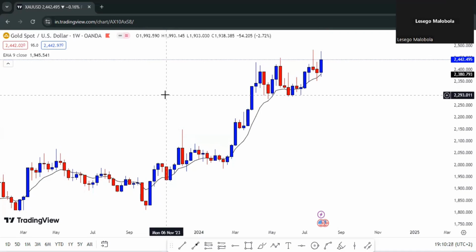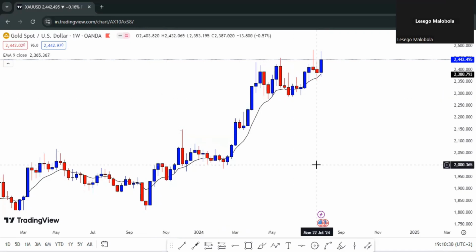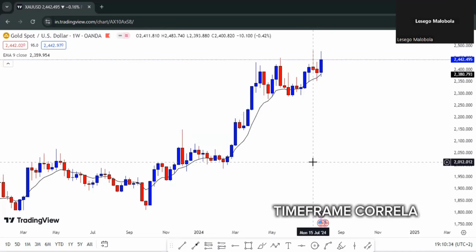So as you can see, I'm currently on the weekly time frame. The reason for that, guys, is we wanna do a time frame correlation, right? We wanna identify whether price is bullish or bearish on each time frame from the weekly to the 4-hour time frame.